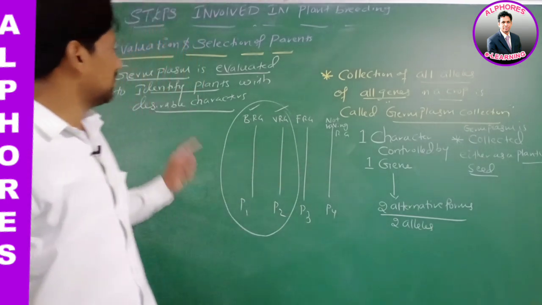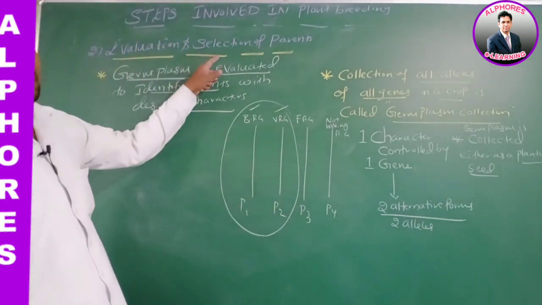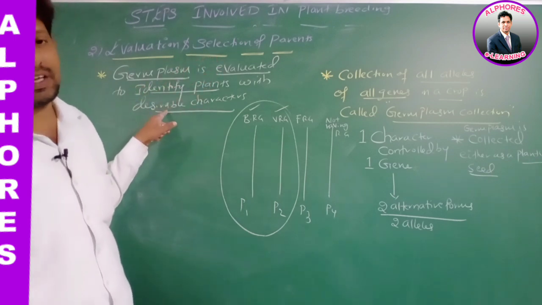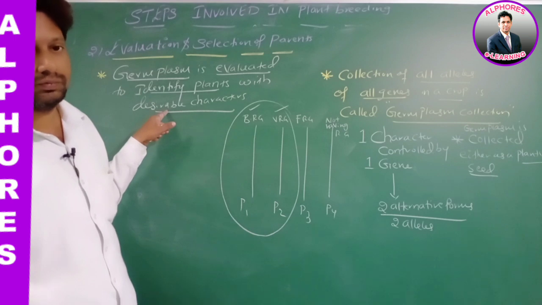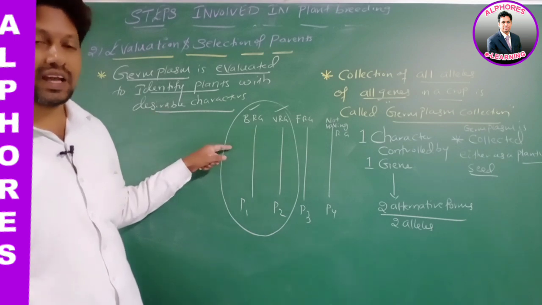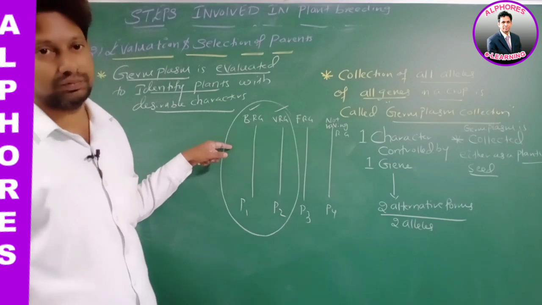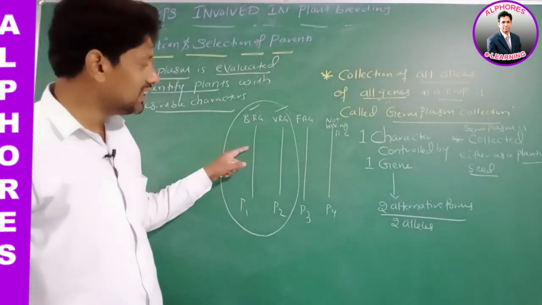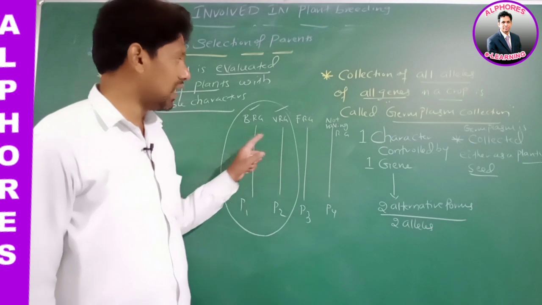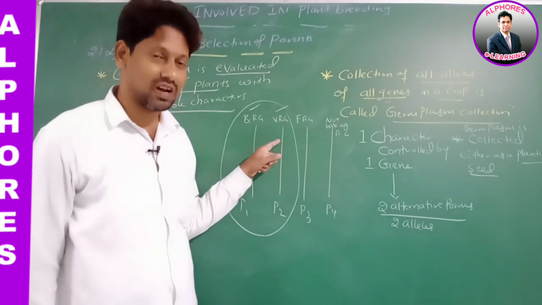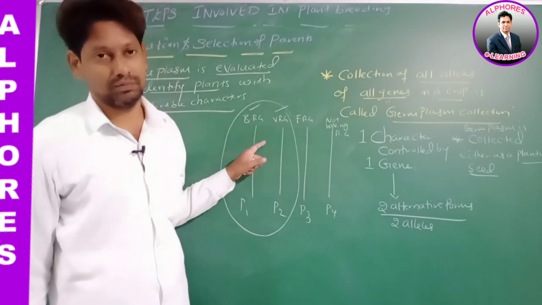Therefore, see this statement: germplasm is evaluated to identify plants with desirable characters. In this example, desirable characters are bacterial resistant gene and viral resistant gene. How did we identify that these two plants have the bacterial and viral resistant genes? By evaluating the germplasm.